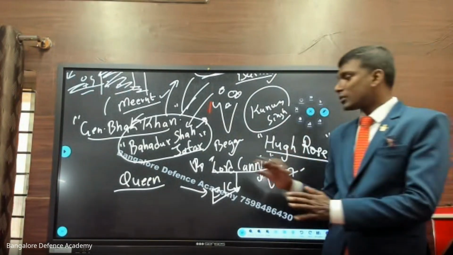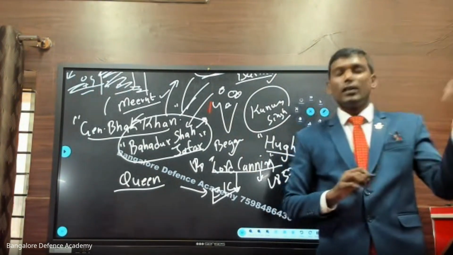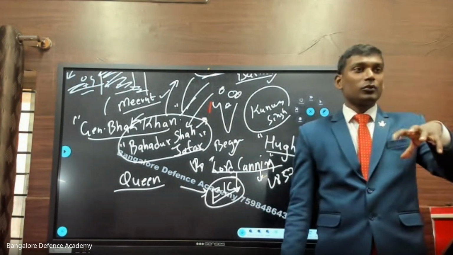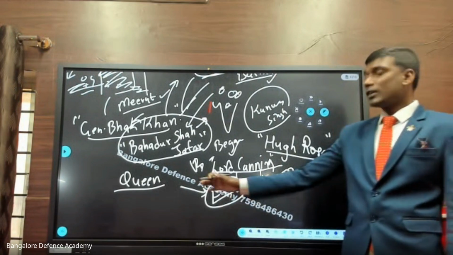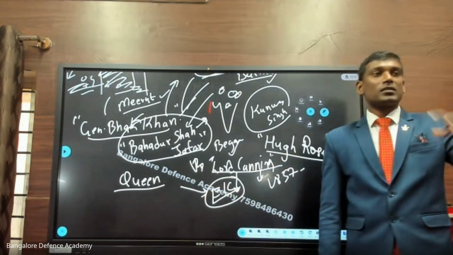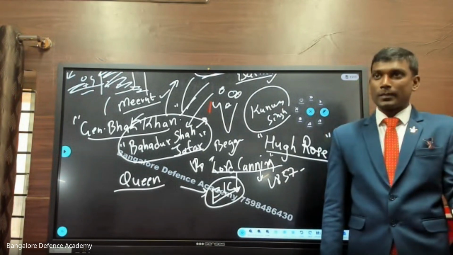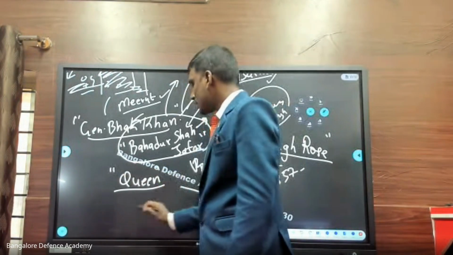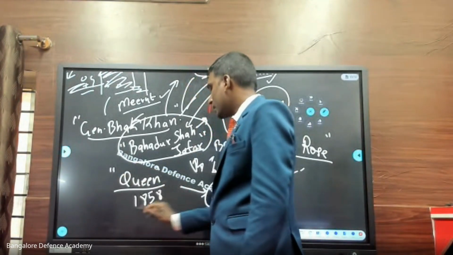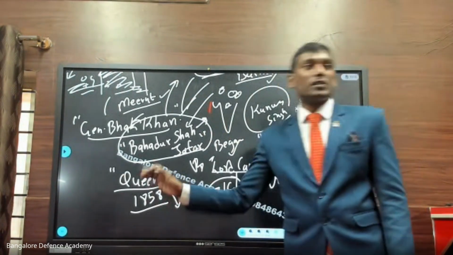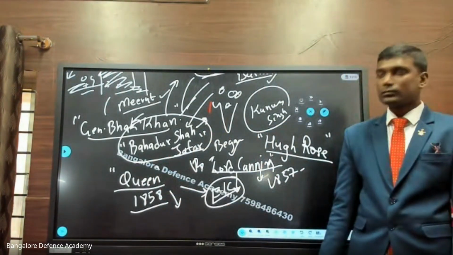Now look at the situation of Indians. They got the news that from today, East India Company will not rule; the Queen is directly going to rule. So Indians were happy. They thanked God. They said, wow, now the Queen will treat us like a mother, and we will be in very safe hands. This happened in the year 1858, and we call it the Queen's Proclamation.